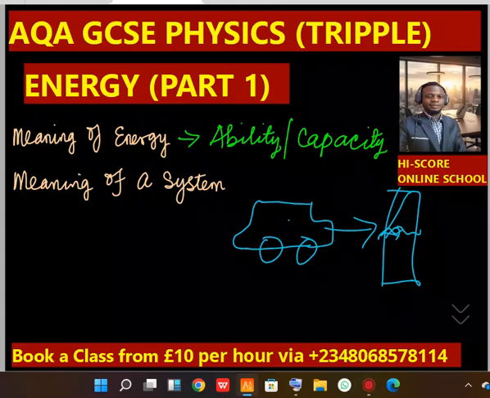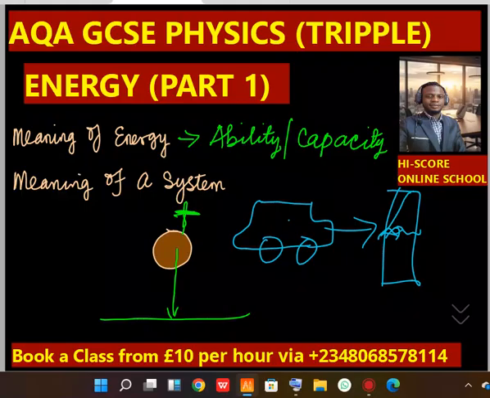Another scenario, we can have a stone hung with a thread, suspended by a thread. This stone is hung and it is not moving. Yes, even though it's not moving. However, if this thread is cut, the stone will end up falling down and doing some work on anybody it meets down here.